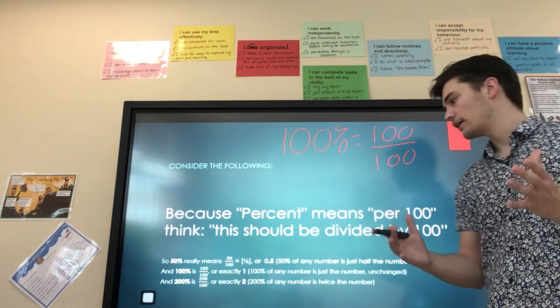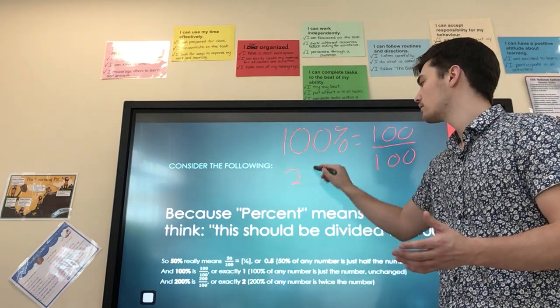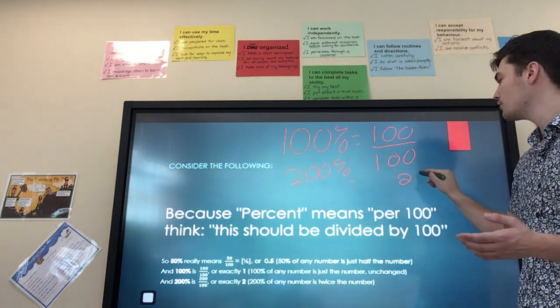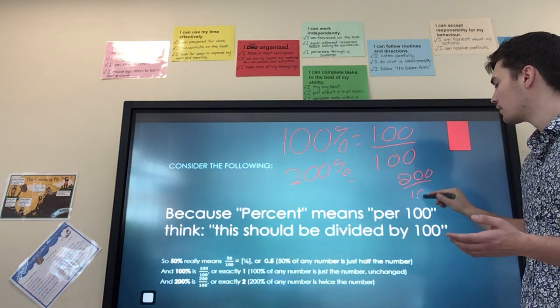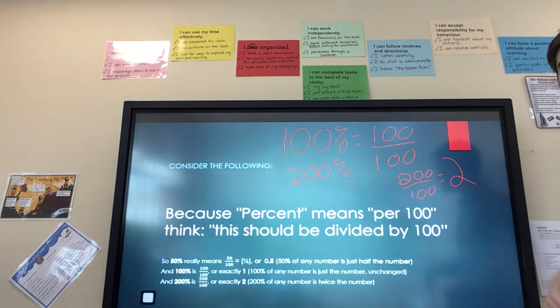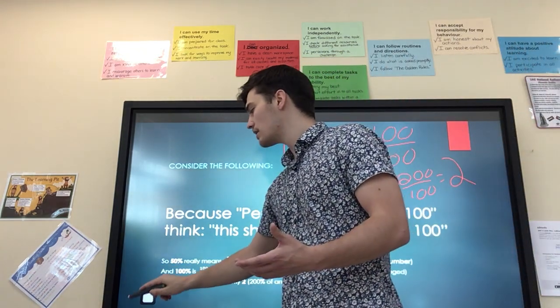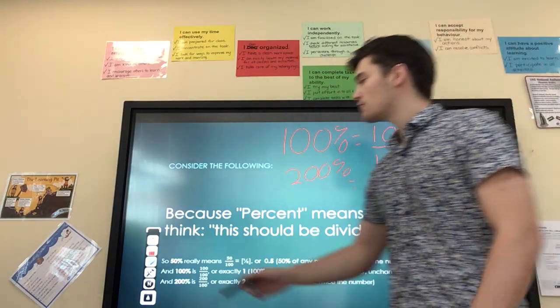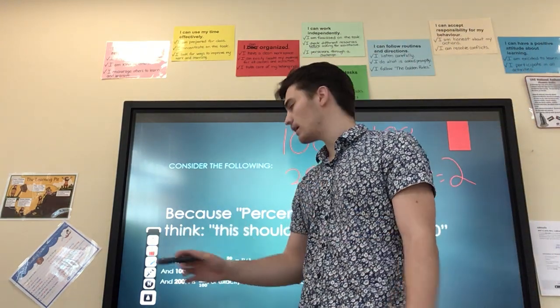Whereas 200% equals 200 over 100. You divide those numbers, so 200% means double. You have double the amount of whatever value you had before. So again, what we're doing there is focusing on this idea that percent means per 100, so you're dividing whatever the number is by 100.